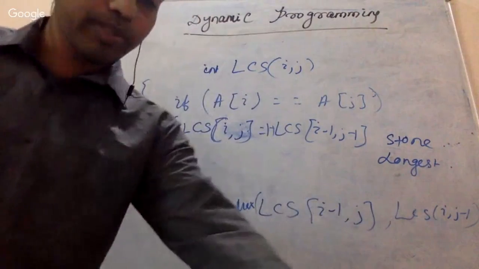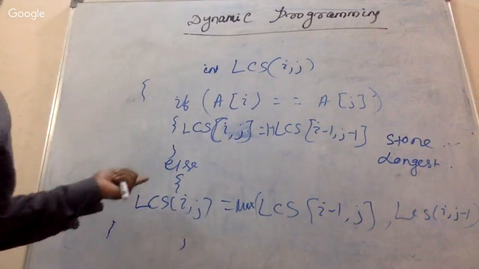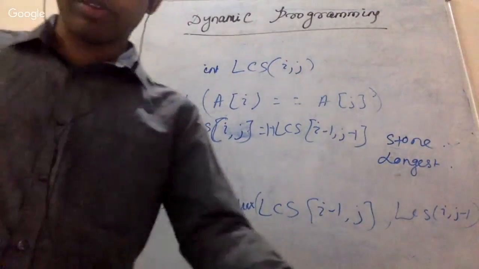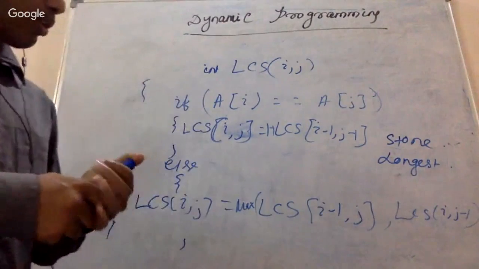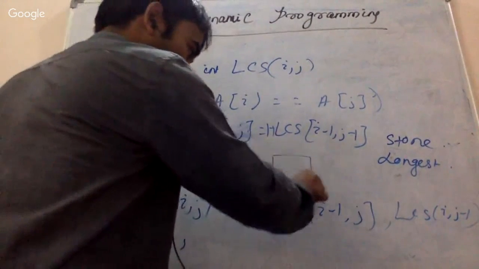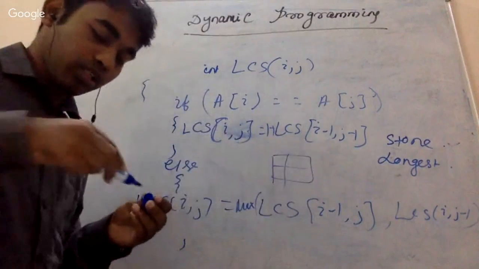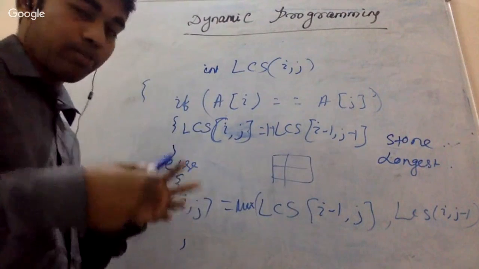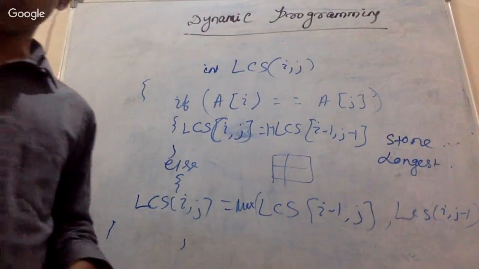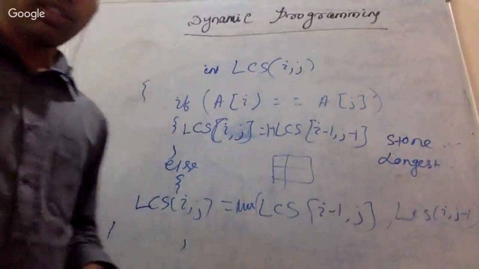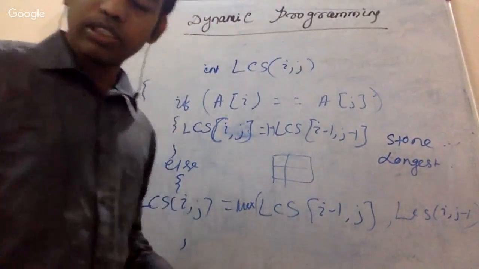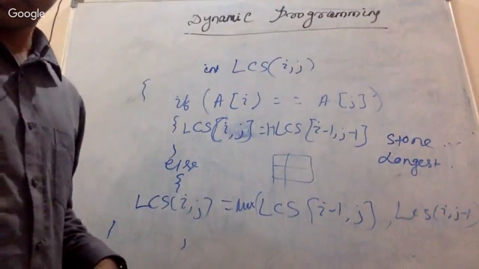I hope you have written it. I will give 1 second if there are any quick queries, else we'll go for the next algorithm. The basic concept is that we have used a matrix to store the previous results, the sub-problem results, which we use in solving the bigger problem. So that was all about LCS. If there is no question, we'll go ahead.